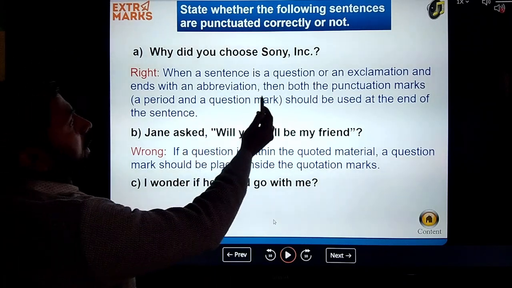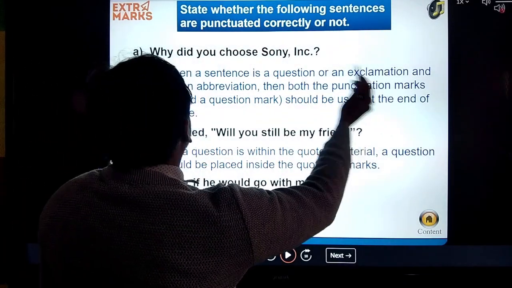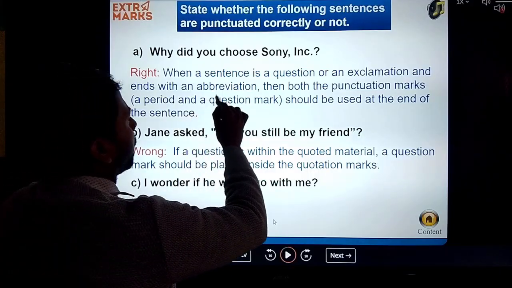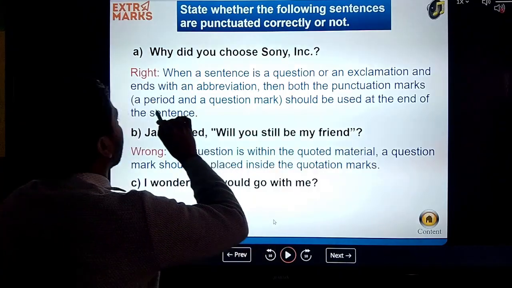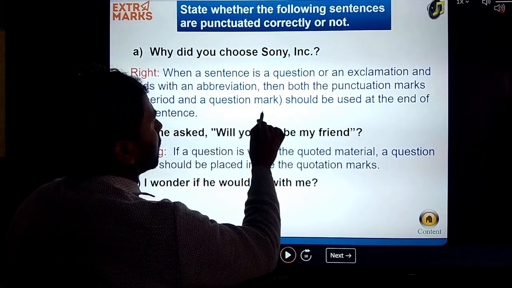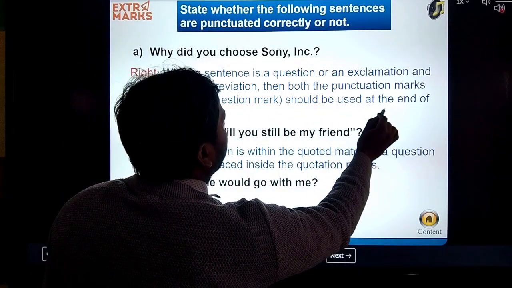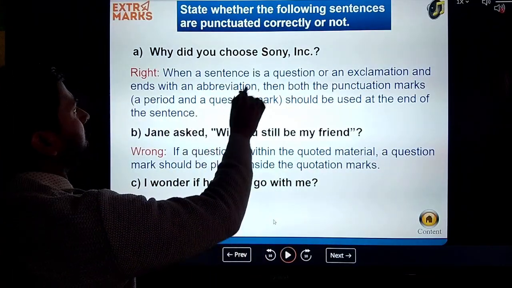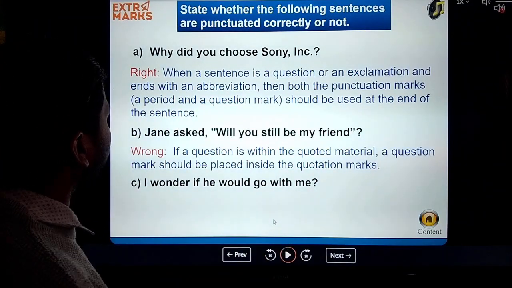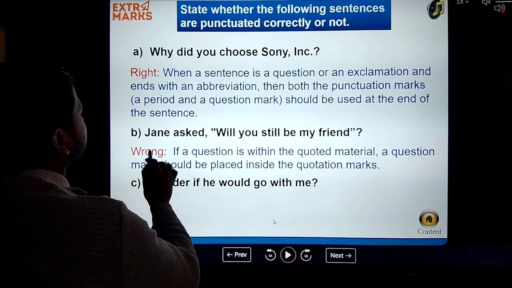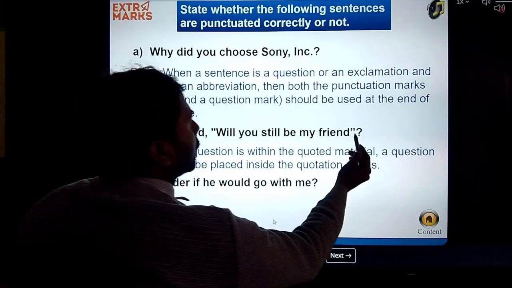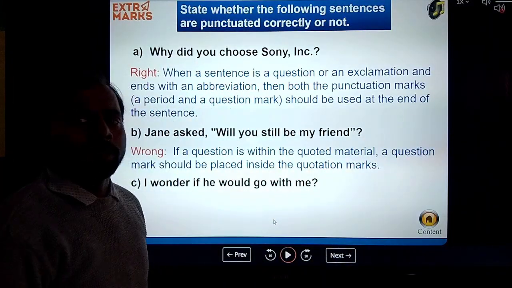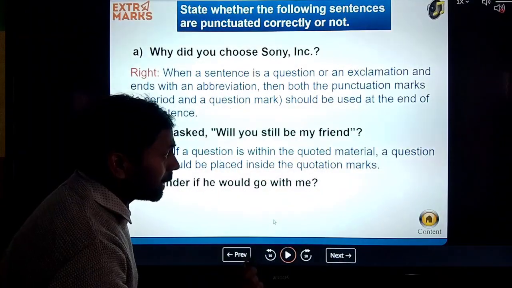When a sentence is a question or an exclamation and ends with an abbreviation, then both the punctuation marks, period and question mark, should be used at the end of the sentence like this. Okay, and here is a sentence with the question mark outside of the inverted comma. So it is wrong.